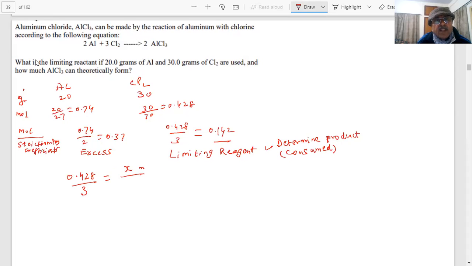Moles of AlCl3 produced, student, divided by the stoichiometry coefficient of AlCl3, which is 2. Find the value of X. You have 1 minute.